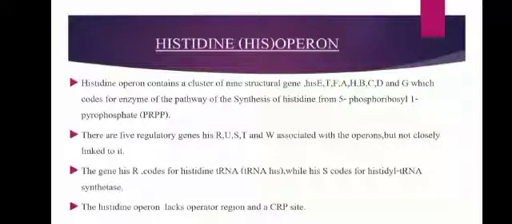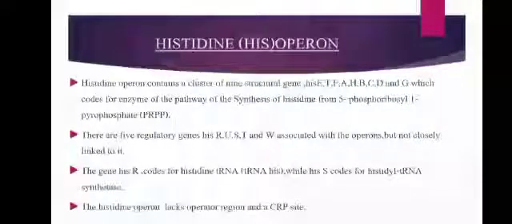And this operon lacks an operator region and a CRP site. What is an operator region? It is a segment of DNA that overlaps with the promoter sequence and it controls the transcription of mRNA from the structural genes. So when this operon lacks an operator, how are the structural genes expressed? It is done by an attenuation method.